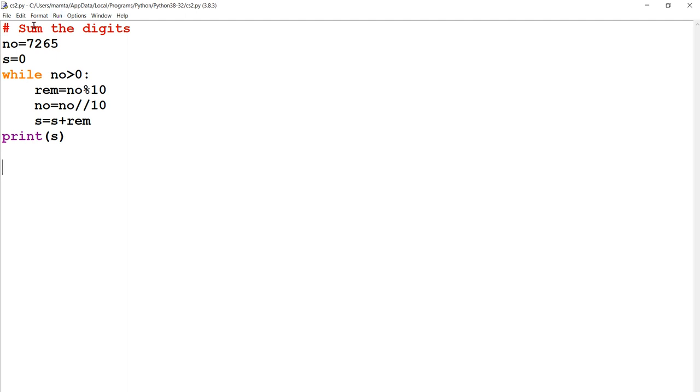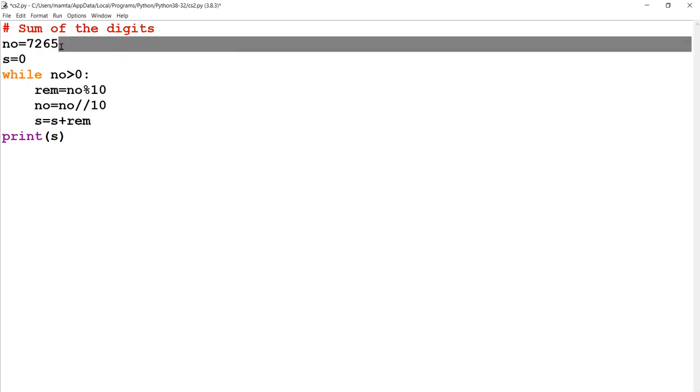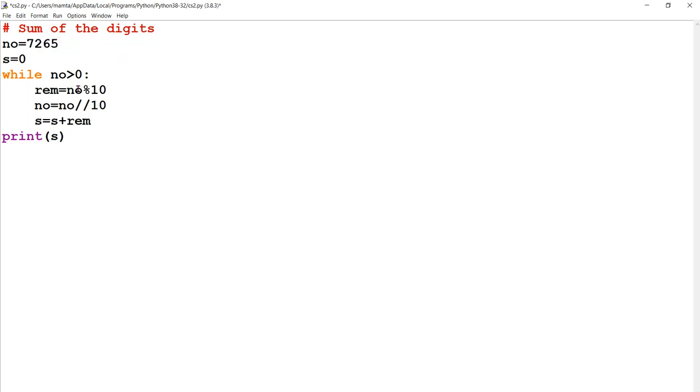Next program is sum of the digits of a number. So here the number is 7265. The same process applies, the condition is same, only we are catching the remainders and adding the remainders in a variable named s. So the first time we do mod 10, the number is 7265. So 7265 mod 10, the remainder will be 5.